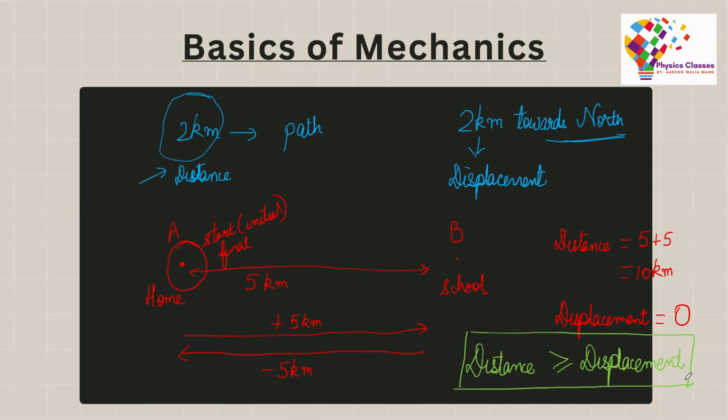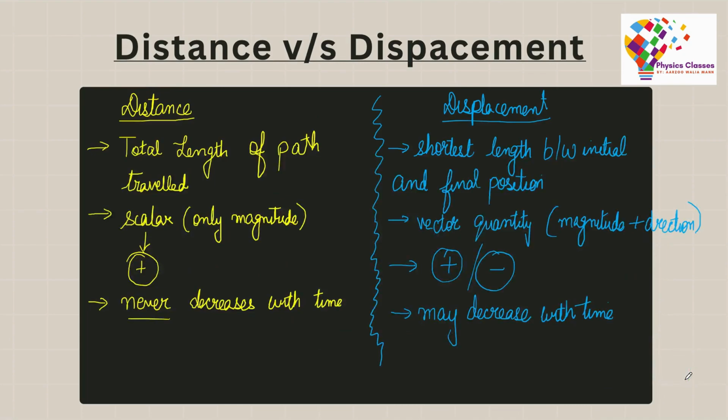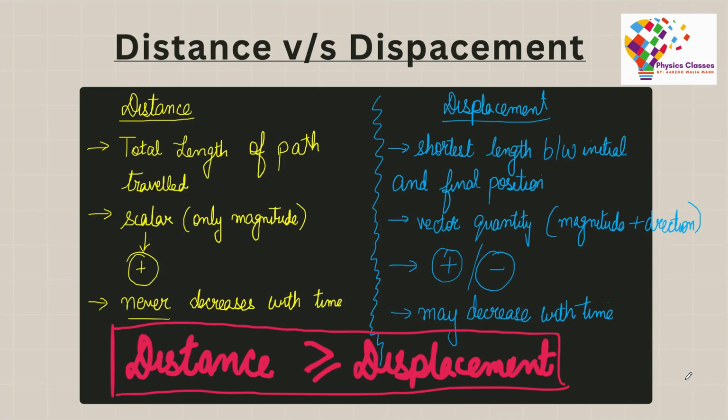But in case you are following some other path other than the shortest path, then your distance would always be greater than your displacement. So distance and displacement may be equal or your distance may be greater than the displacement, but your distance can never be less than your displacement. Do keep this in mind.